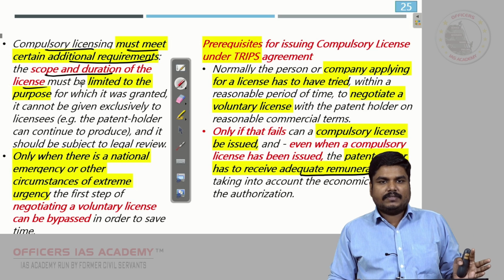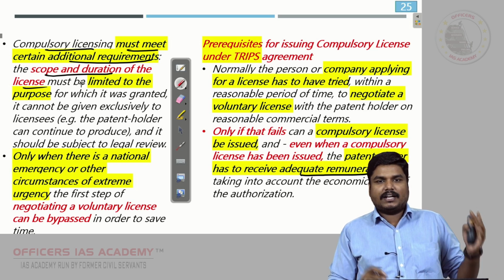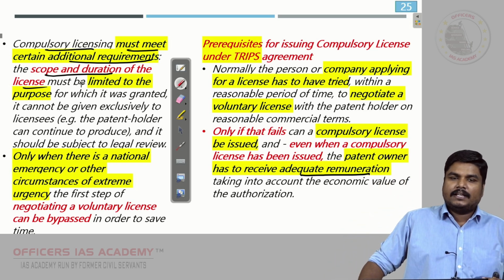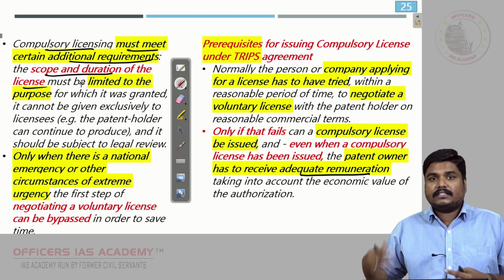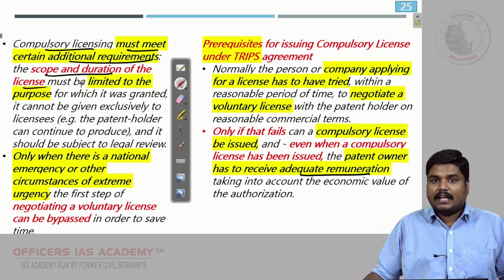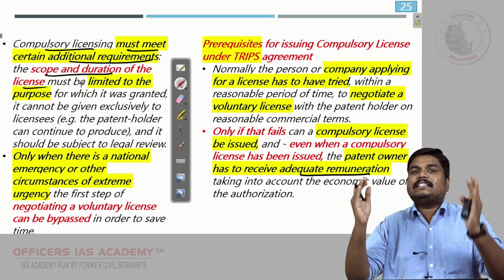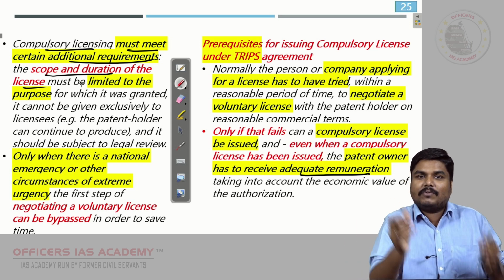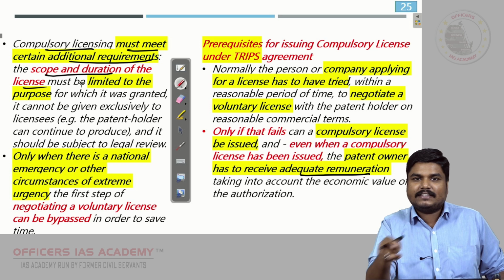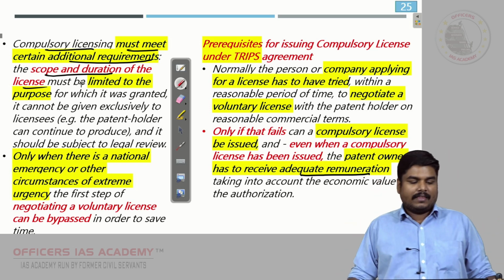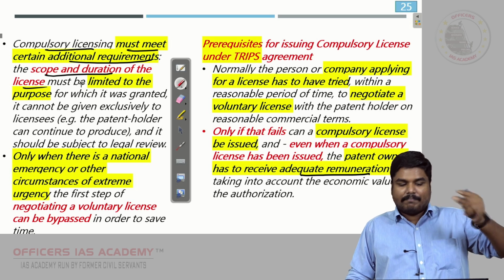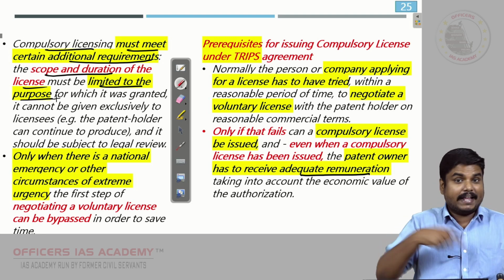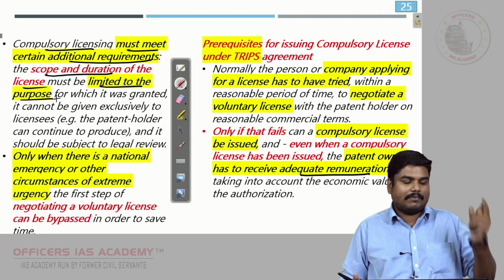Okay, now let us assume that for COVID, some drug or some vaccine is being made by some company. Definitely other countries will go for compulsory licensing, but the compulsory licensing should be for a set period only, for 1 year, 2 years, 3 years. You have to clearly define for how many years the compulsory licensing is going to be given. So you have to limit the conditions to the purpose for which it is being granted. You cannot exploit this option. Compulsory licensing cannot be exploited.